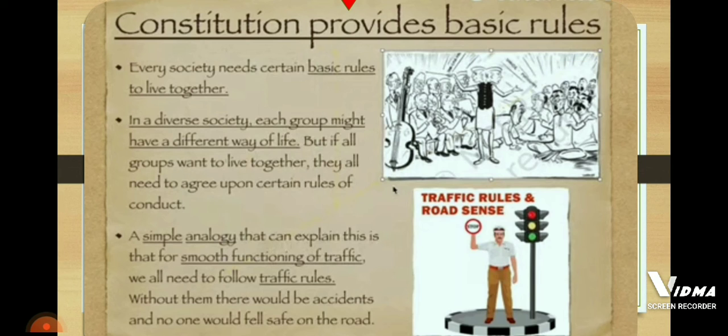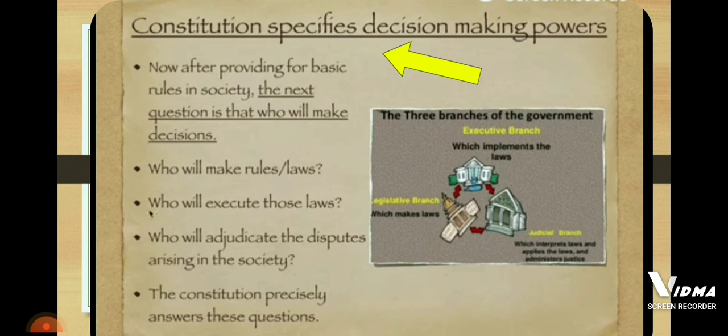Next, the Constitution specifies decision-making powers. After providing for basic rules in society, the next question is, who will make the decisions, right? This question arises: who will make the decisions in the society? Who will make rules or the law? Who will execute those laws? And who will adjudicate the disputes arising in the society? The Constitution precisely answers these questions.